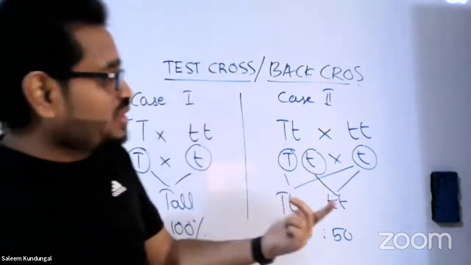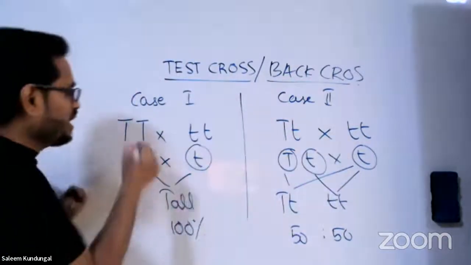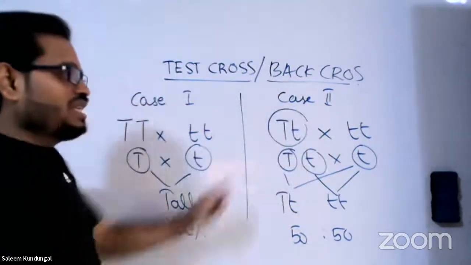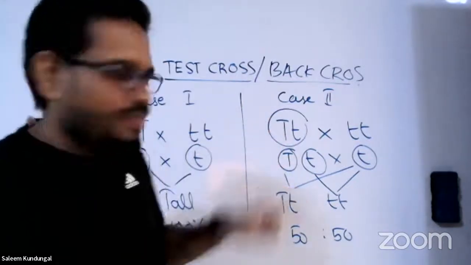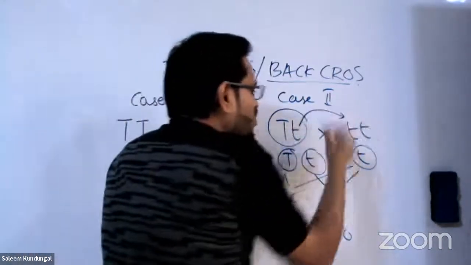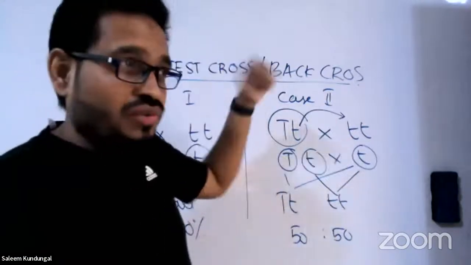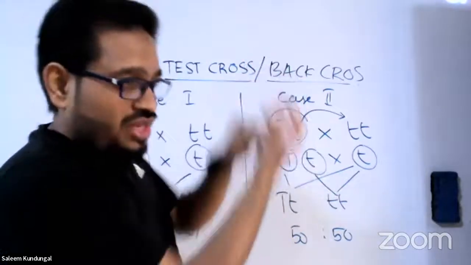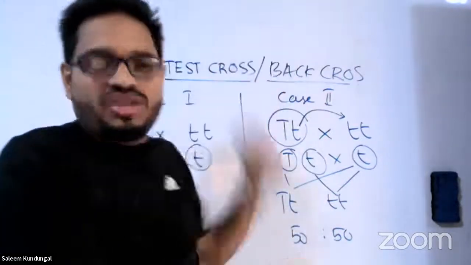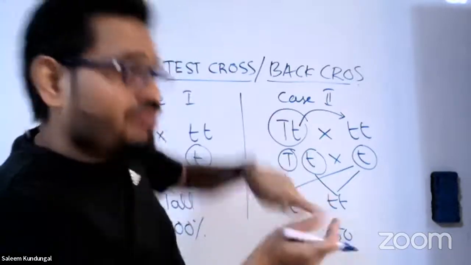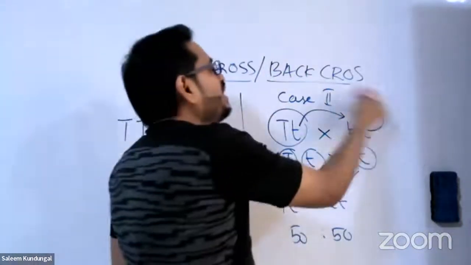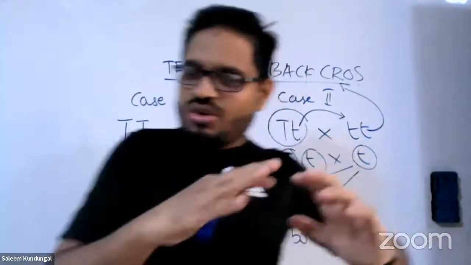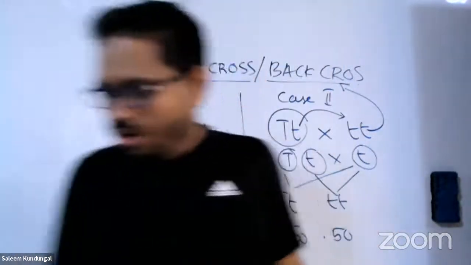And then the next point is why it's called back cross. Look here. You remember this one in our previous cross? This one is the first generation baby. So the first generation F1 is crossed with whom? Mother or father, whatever it is, used in the previous generation. So when the first generation is crossed with the parent generation, from child back to parent, you got the point. That's why we call it back cross. The term back cross comes because the child is crossed back to parent. All right, hope it is clear to you.